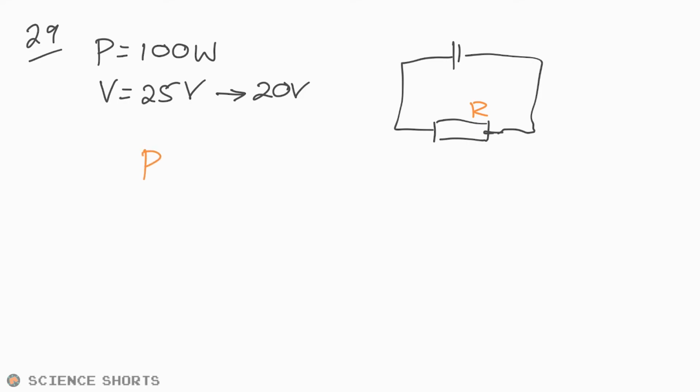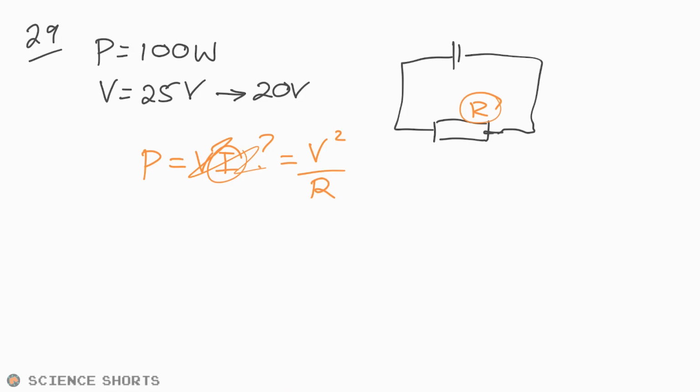It's going to be, well, we could use VI, but the problem is that we don't know how I is changing. So therefore we could use I squared R, but again, that's no good. So we're going to use what we have. We are dealing with R and we're dealing with V. So we're going to do V squared over R.